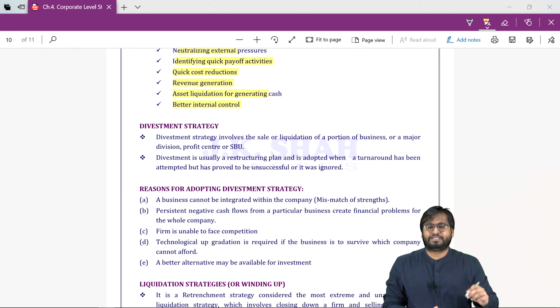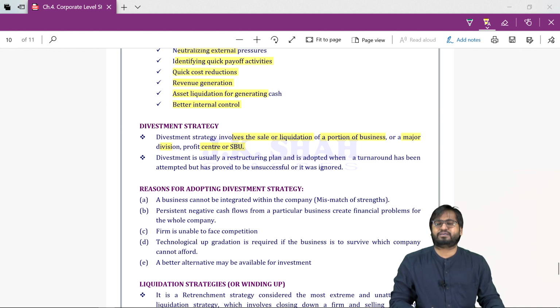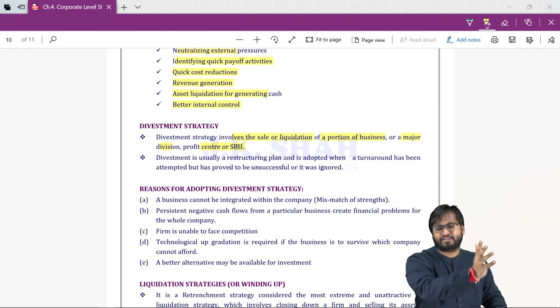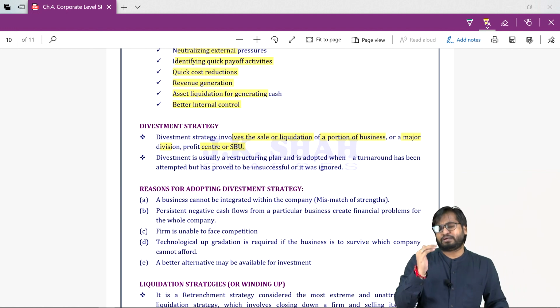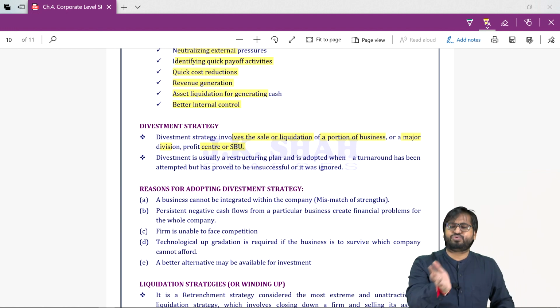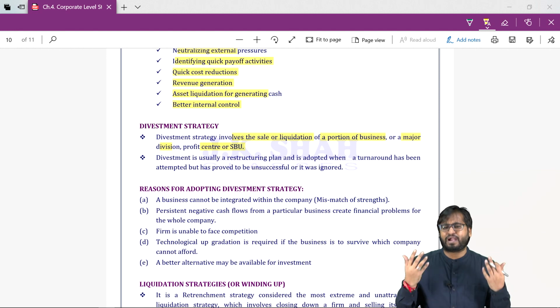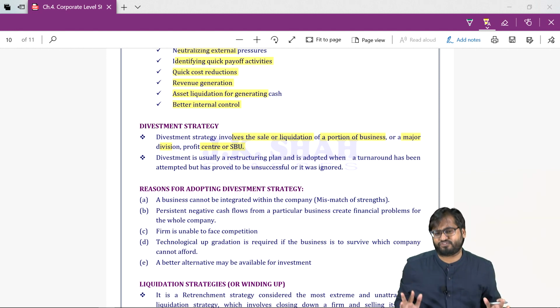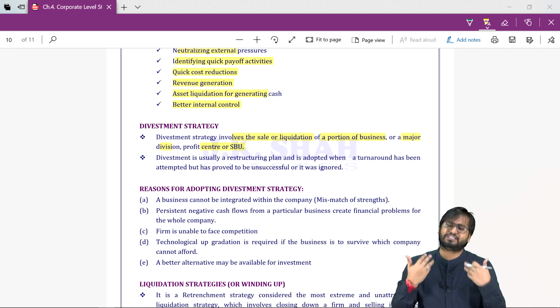So divestment strategy will involve sale or liquidation of a portion of a business or major division, profit center or SBU. Sony divested their mobile division. Tata Motors discontinued Tata Nano. So it is a part of normal business decision. Nothing to be ashamed of. Part of business regular activity.